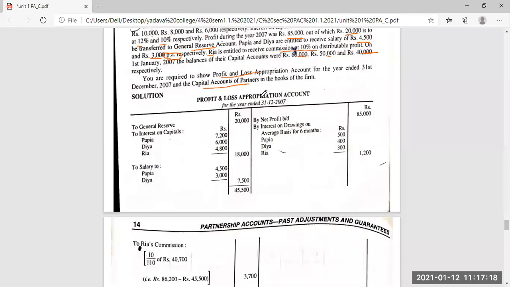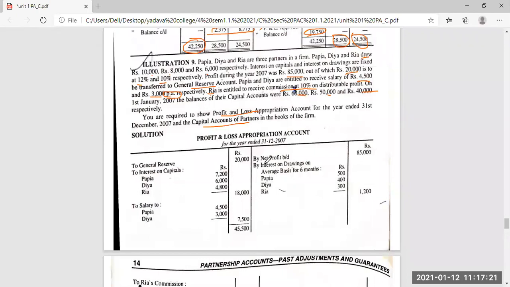So now just move on to the profit and loss account. First step of the profit and loss account is by net profit, by net profit 85,000. Interest on drawings. They have given interest on drawings on the basis of 6 months. Here the three partners are included, and during the year nothing can be informed here. They have not told us the date on which the drawings started. They have given 1st January, but since the withdrawal date is not given, we are calculating for 6 months.